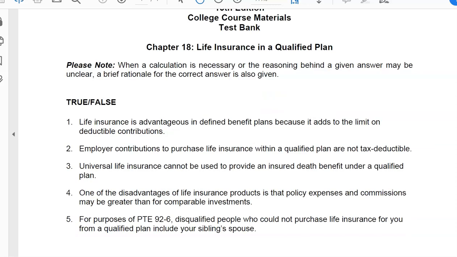4, one of the disadvantages of life insurance products is that policy expenses and commissions may be greater than that for comparable investments. That is true. That is always true of life insurance products.